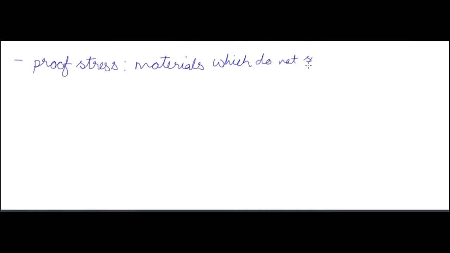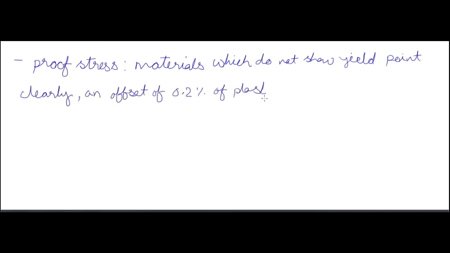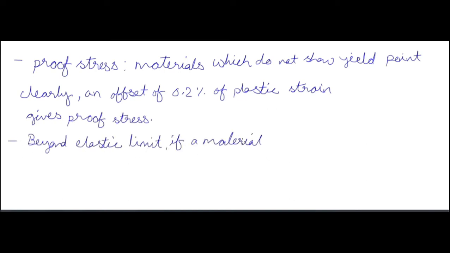Now we have proof of stress. So proof of stress is done for the material that does not show sigma y. So if the material does not show sigma y and you have to find its sigma y value, you have to compute its proof of stress. So how do we get the proof of stress? For materials which do not show yield point clearly, an offset of 0.2% in the plastic region gives a proof of stress. Means you draw the stress strain graph and put an offset of 0.2%, and then you will get the proof of stress.